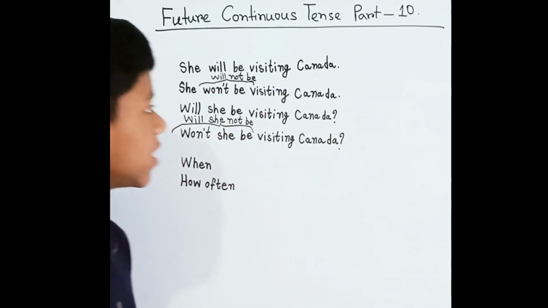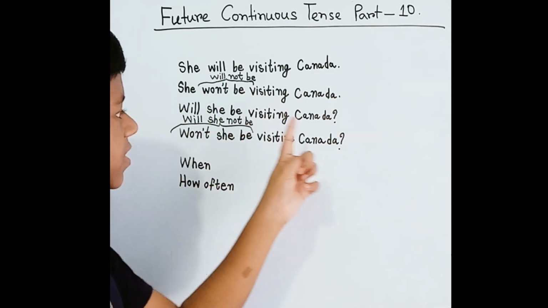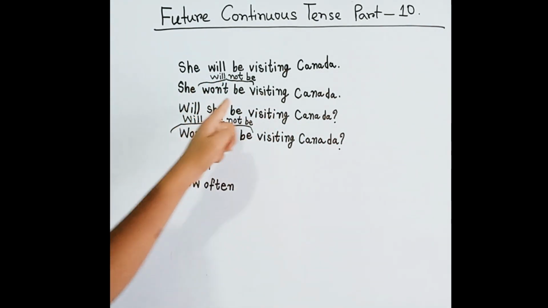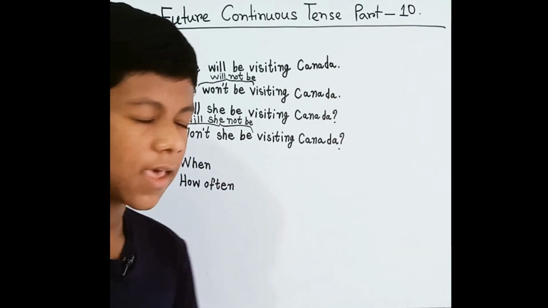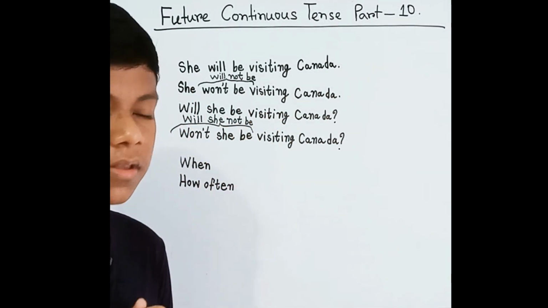If we want to make it negative, there are two ways. First is the formal one: she will not be visiting Canada, and the informal one: she won't be visiting Canada. The next is the question: will she be visiting Canada? It's in the positive form.